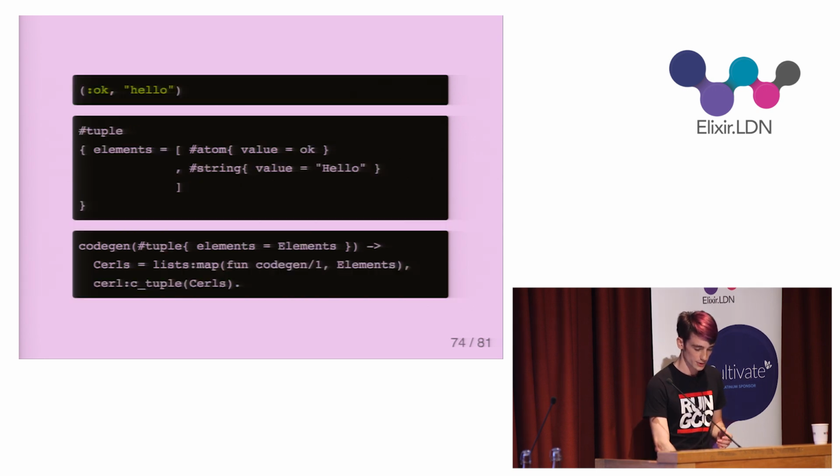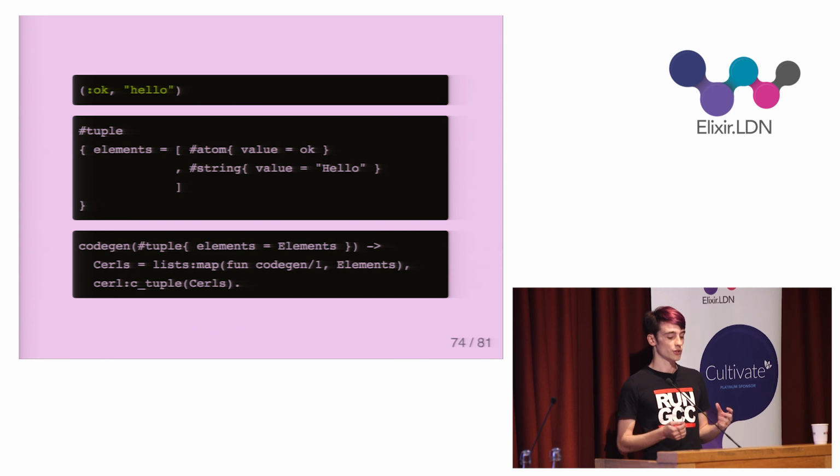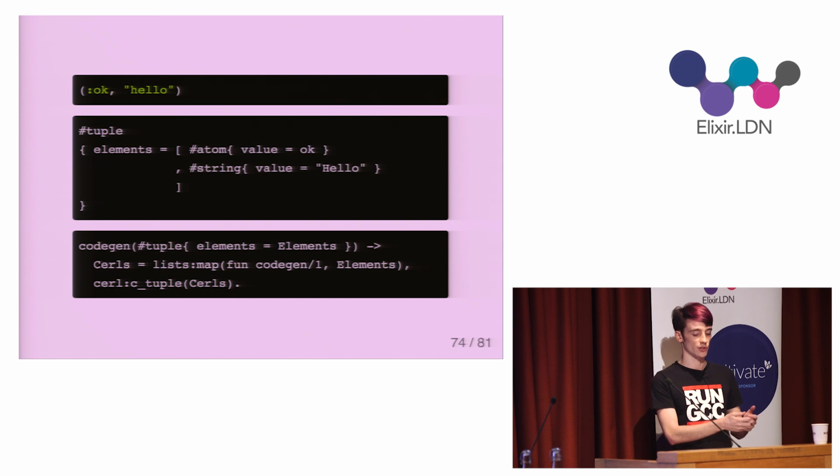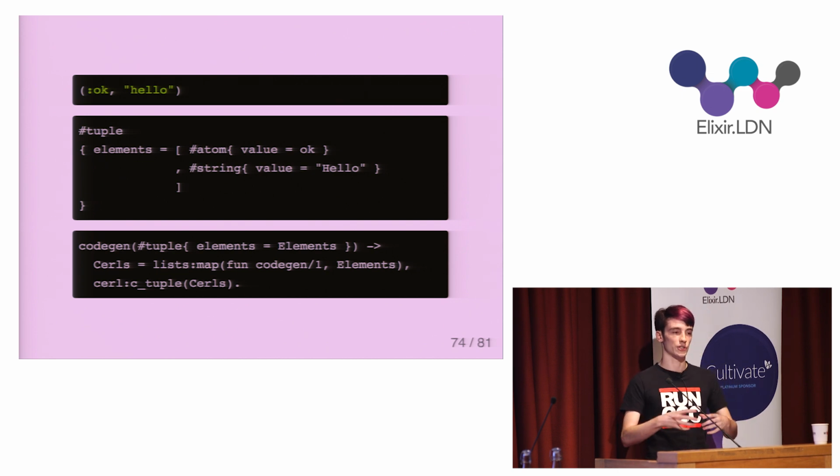So here's a tuple node. Its children are the elements of the tuple. This one contains the atom OK and the string hello. So the children would be the atom node and the string node. In the Gleam tree, this tuple is a record with an elements property, which is a list containing the atom and the string. And the clause that handles converting tuples first has to map the cogen function over all of the children in order to convert them into core Erlang. And then once they're converted, the C tuple function is called on the new elements in order to create a core Erlang tuple.